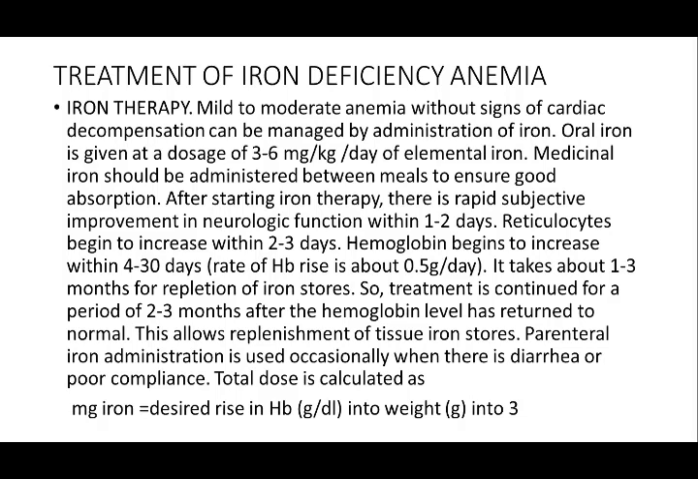So treatment is continued for a period of 2 to 3 months after the hemoglobin level has returned to normal. This allows replenishment of tissue iron stores. Parenteral iron administration is used occasionally when there is diarrhea or poor compliance. Total dose is calculated as milligram of iron equals desired level of hemoglobin in gram per deciliter times the weight in grams times 3.